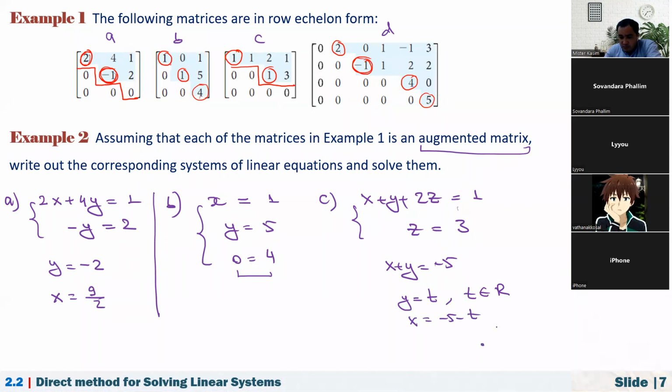At that time the solution, let me label the solution as a vector x, is -5 minus t, y is t, and z is 3. So I can put it in vector form. We know that it's just an equation of a straight line, right? Every point on the straight line will be a solution of this system.